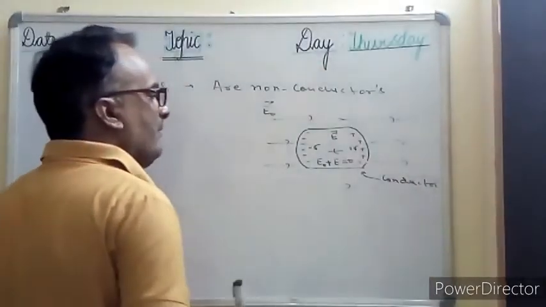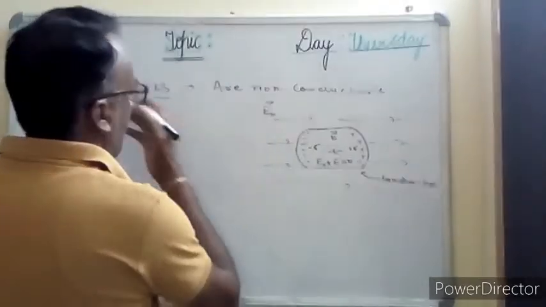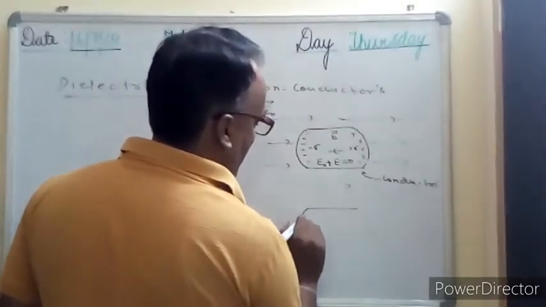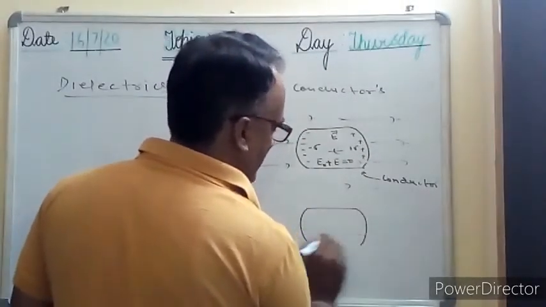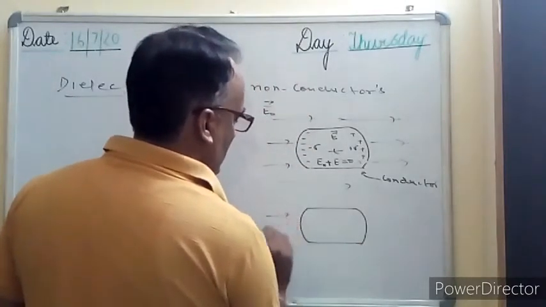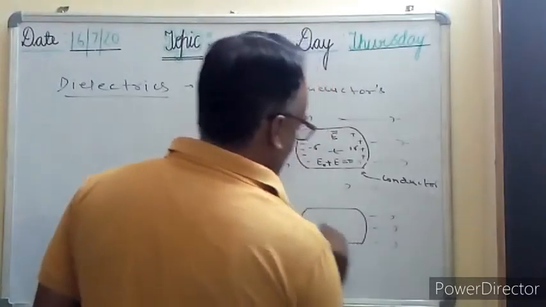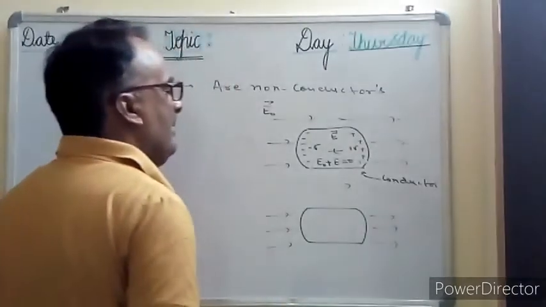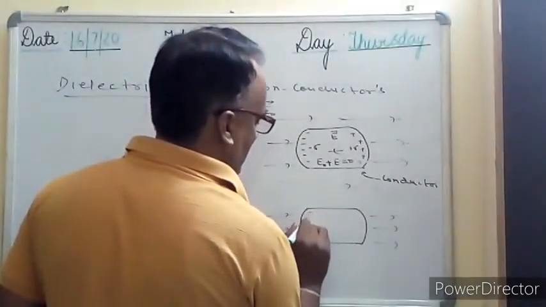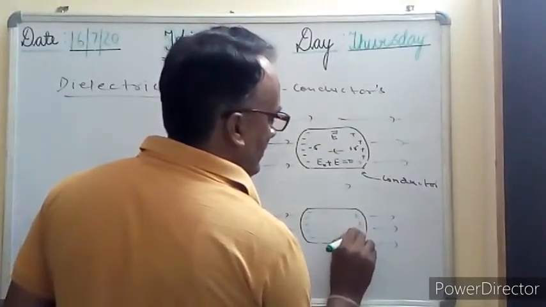Now suppose, if I take another example, the dielectrics, what will happen? In the dielectric also there will be induced charges. Suppose the electric field is from this to this direction, and here there will be induced charges, positive, positive, positive.